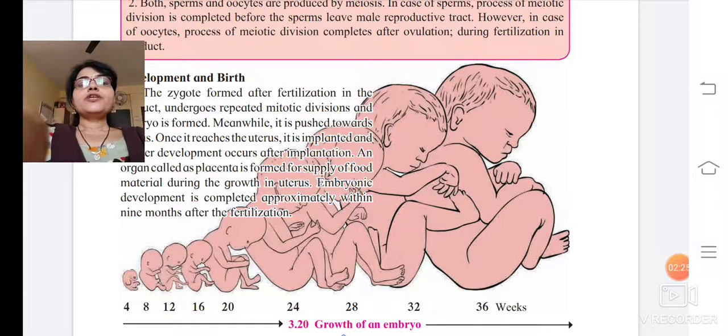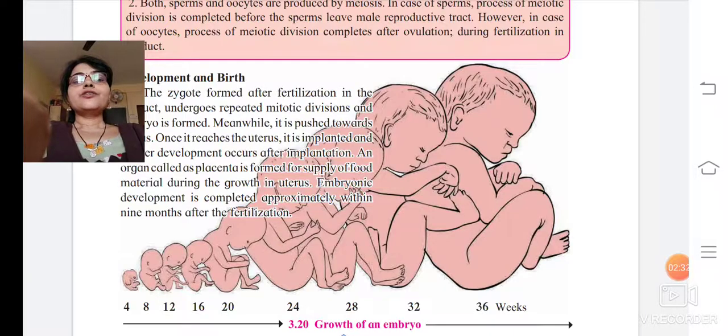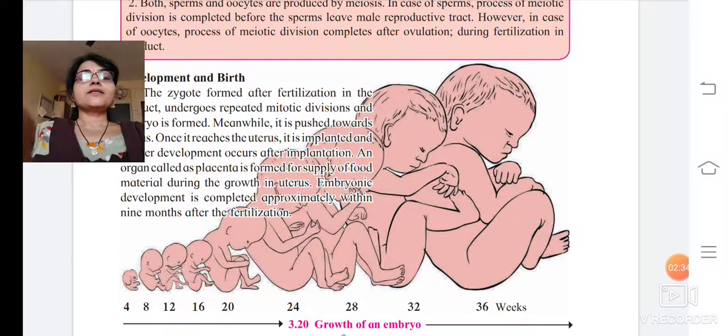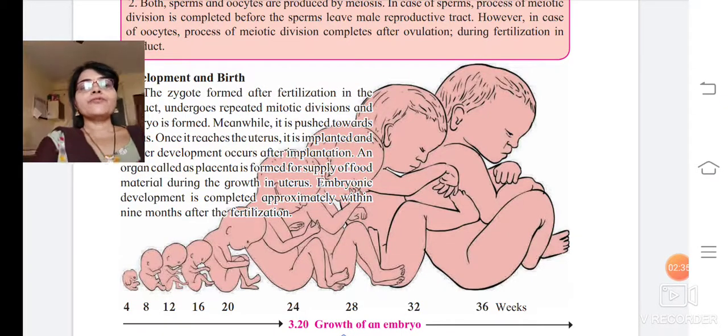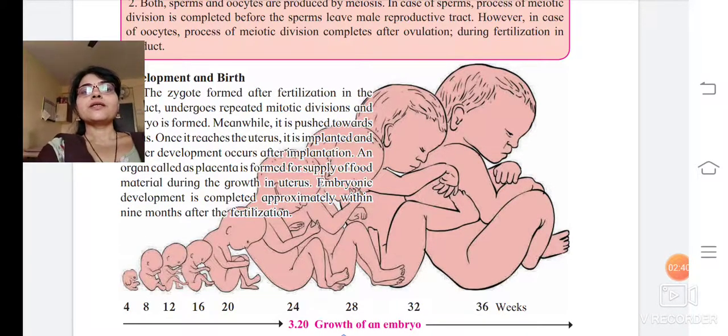After the zygote divides and the embryo is formed, the embryo gets implanted in the uterus, and once it is implanted, the further development will start taking place.